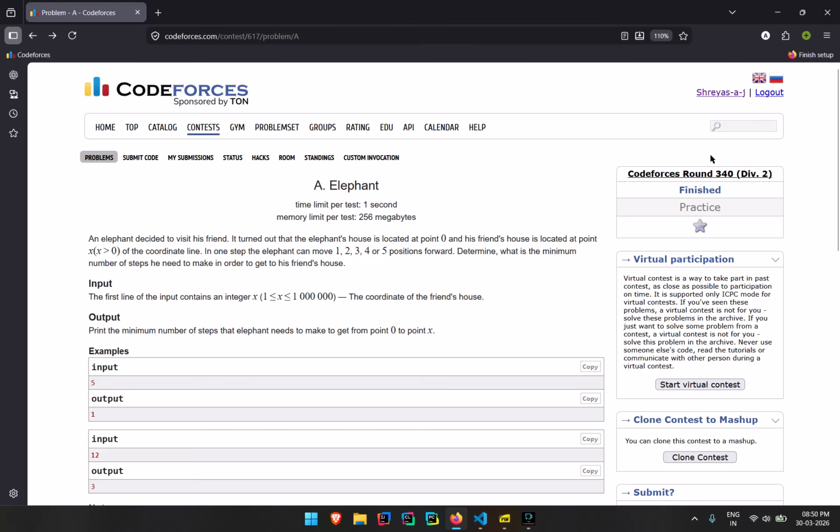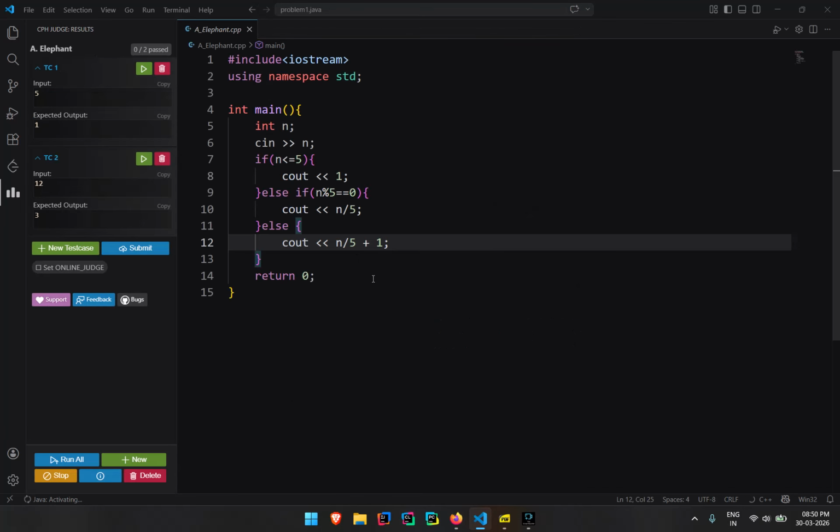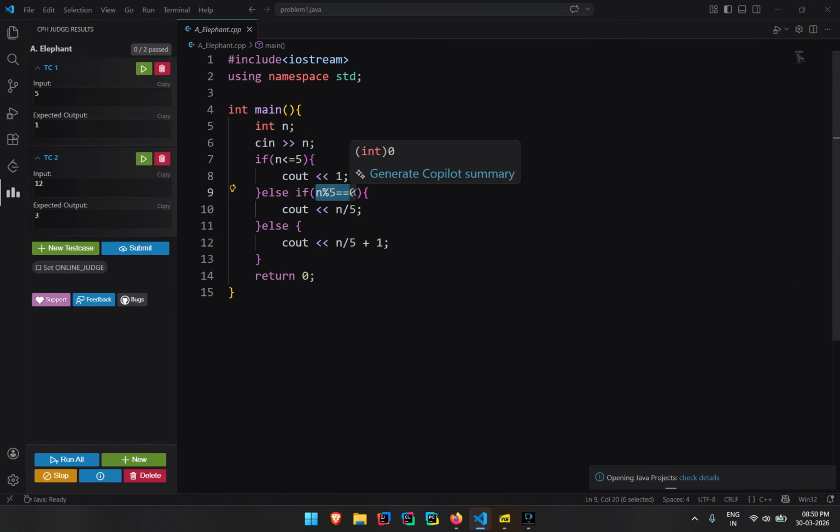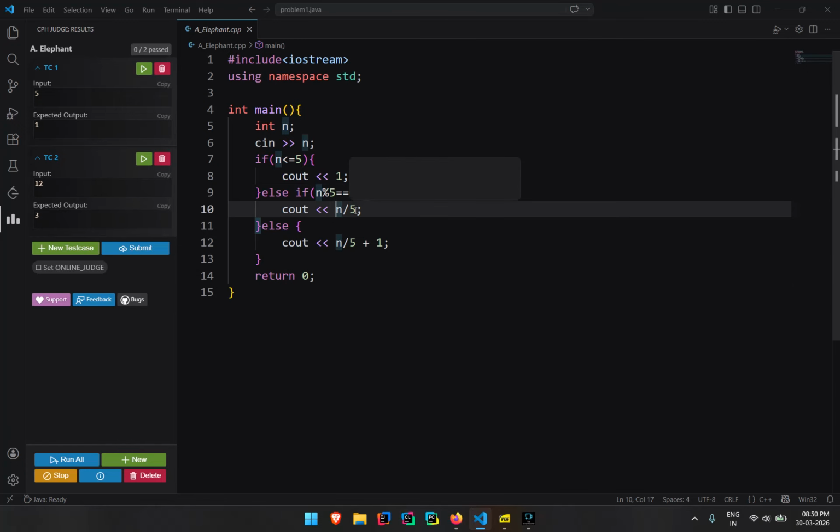Okay, mistakenly I opened Java, but it's C++. Here, if n modulo 5 is equal to 0, then I'll print n divided by 5, else I'll print n divided by 5 plus 1. Simple as that.